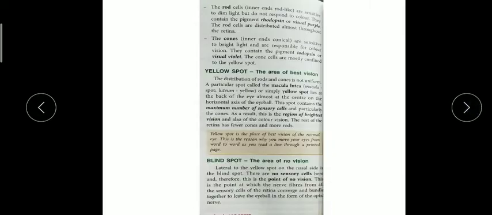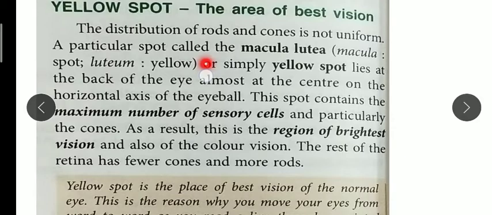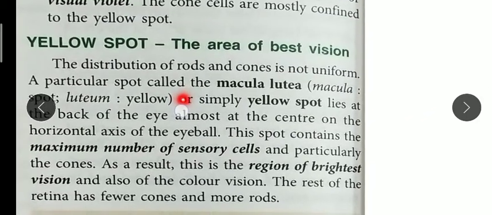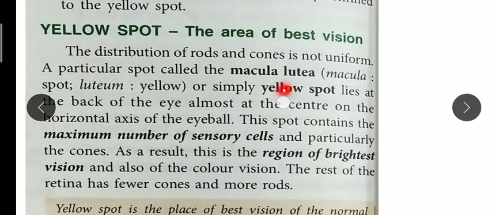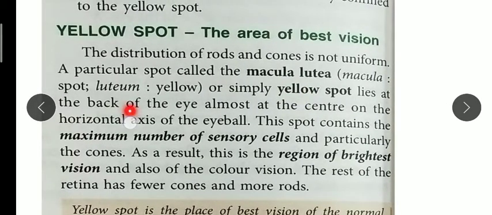So what is the yellow spot? The distribution of rod cells and cone cells is not uniform. A particular spot is called the macula lutea. Macula means a spot, lutea means yellow. It is present at the back of the eye. This spot contains the maximum number of sensory cells. Sensory cells means rod cells and cone cells, and particularly the cone cells. Most of the cone cells are present here, a maximum number of cone cells compared to rod cells.